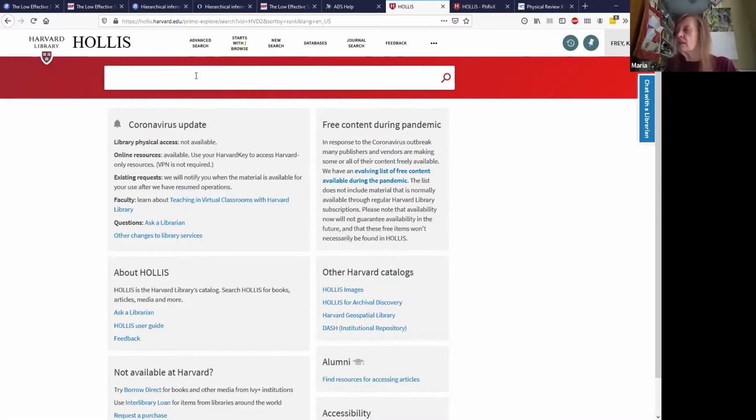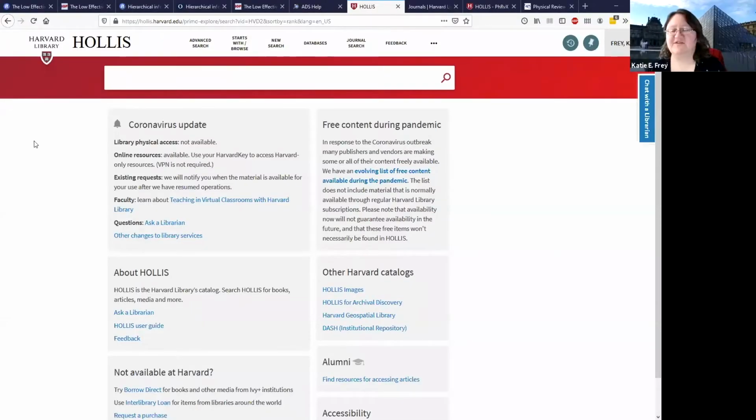So you could search a title in catalog and then refine it as needed, or you could search a subject and you could click whether you want it to be journal articles or books or ebooks, archival material, and you can even narrow it down to the specific library that you'd like to see.